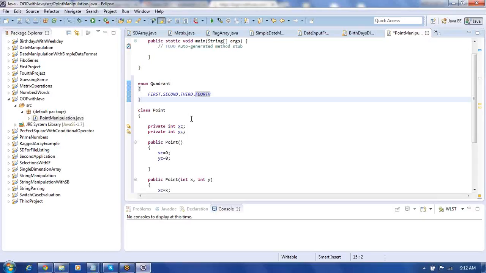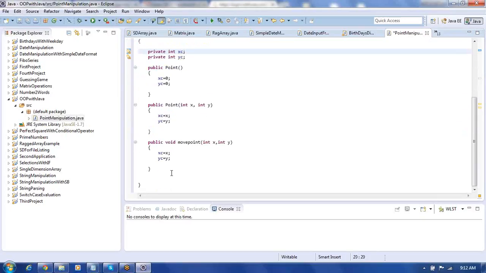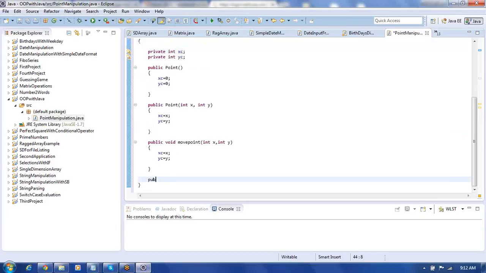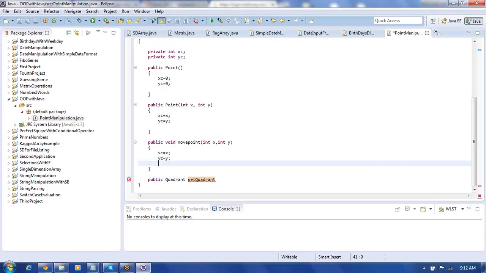Now let me write a method. In this method, I put public, then Quadrant, followed by getQuadrant. This is going to be the name of the method. This is what the method name is here, getQuadrant.